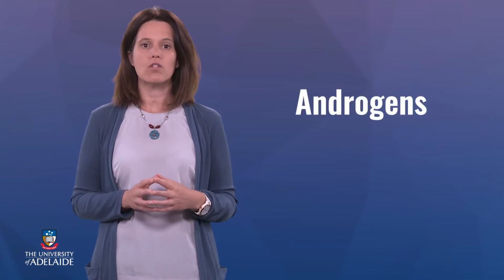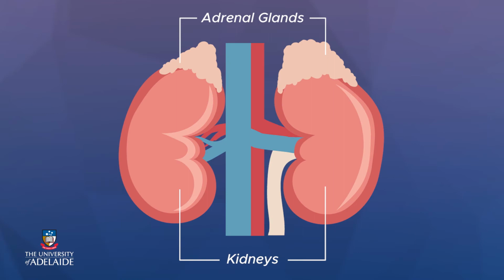At this time, there is an increase in the release of hormones called androgens from glands that sit on top of the kidneys. These triangular-shaped glands are called the adrenal glands. You might have heard of them before. They are the same glands which release a hormone called adrenaline when we are scared or excited.